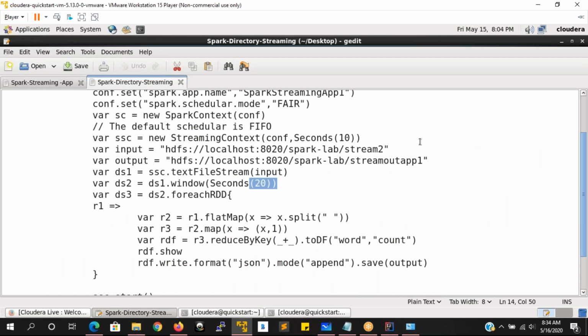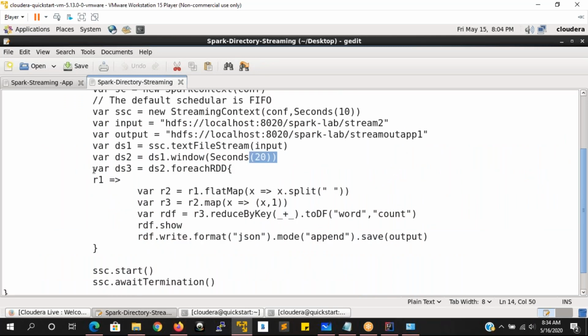Yes, Ravi. So here I'm going to apply some transformations on top of this data. What transformations am I going to apply? I want to perform the word count job. Whatever data is going to be inserted to this location will be text data. On that data, I want to run a word count job.